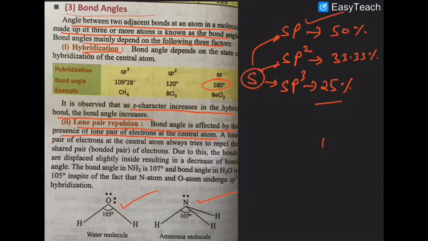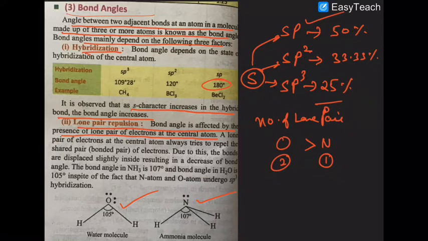So in case of nitrogen, the number of lone pairs is less than the number of lone pairs in oxygen. So here it is 1, here it is 2. So what will happen? So the bond angle is what? Bond angle of ammonia will be greater than bond angle of water. Why? Look at that. Are you sure about that?